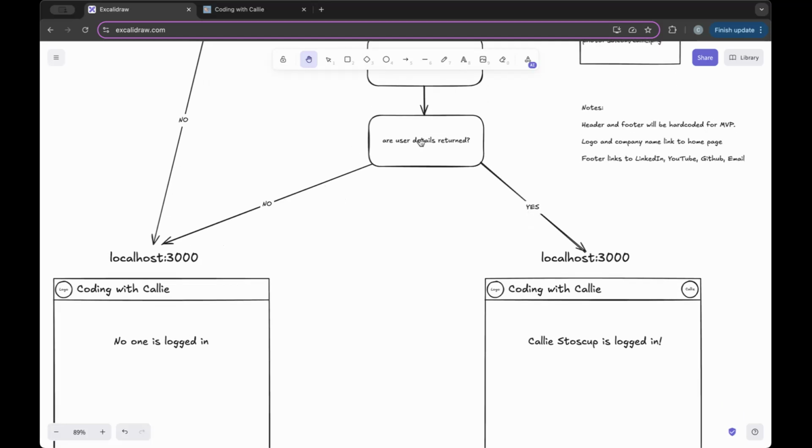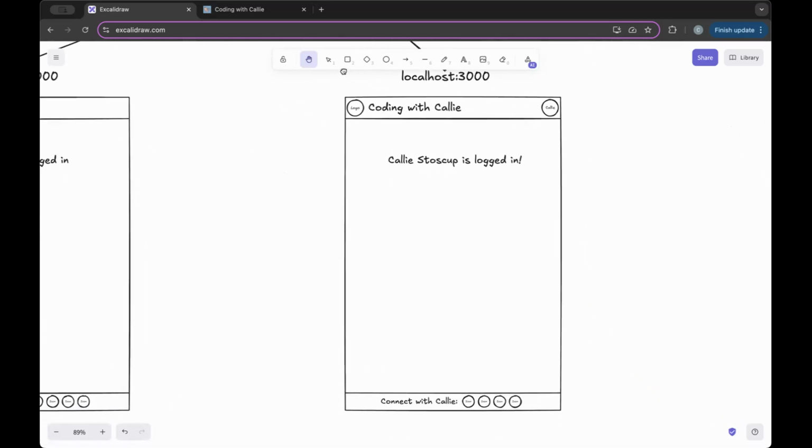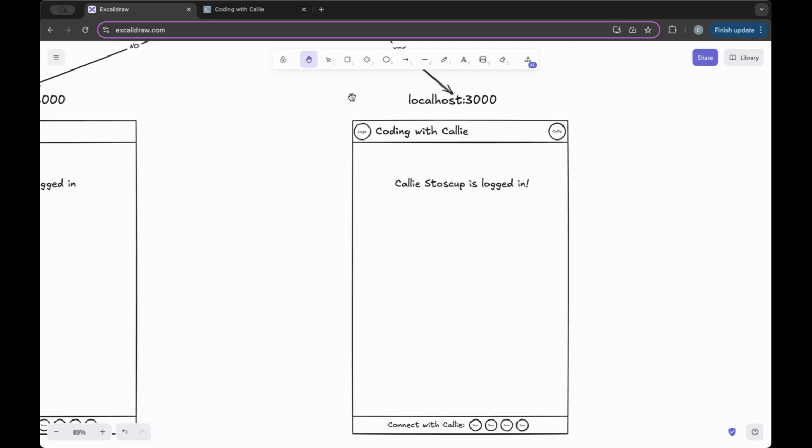Then if user details are returned, that means the access token was validated, and I will see this at the end of Sprint 1. I should just see my header, which has a logo, the company name, and then my profile picture, and a footer, which will say connect with me, and then a bunch of social media links. In the middle, there's going to be a temporary "Callie's logged in" or "Callie's not logged in", because that's really what I'm testing in this sprint: making sure that I have everything set up and ready to go. So that is the happy path if I'm signed in as an admin.